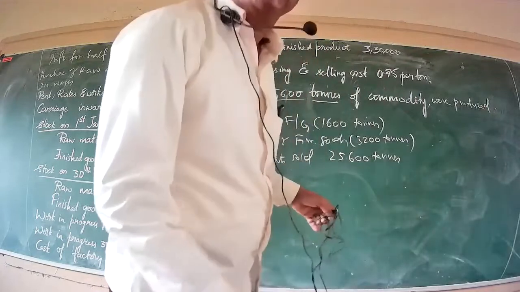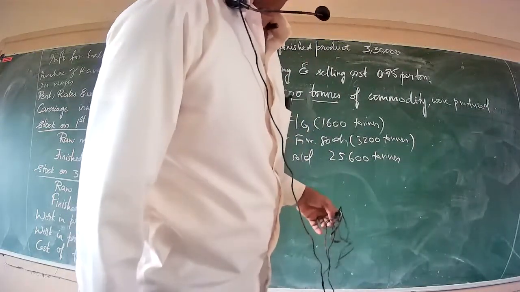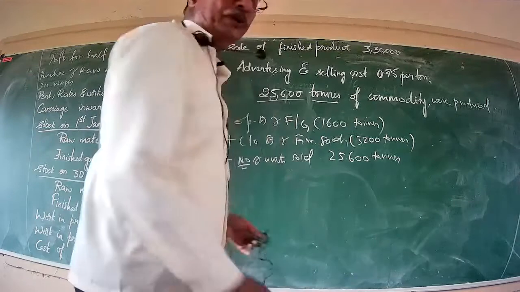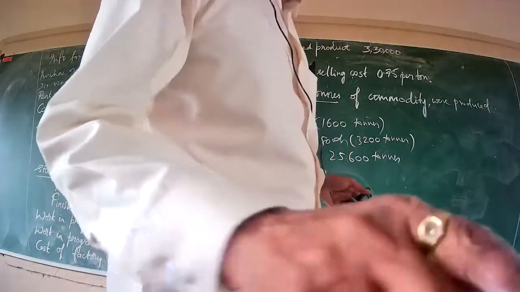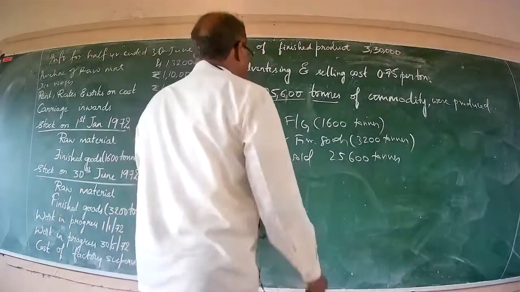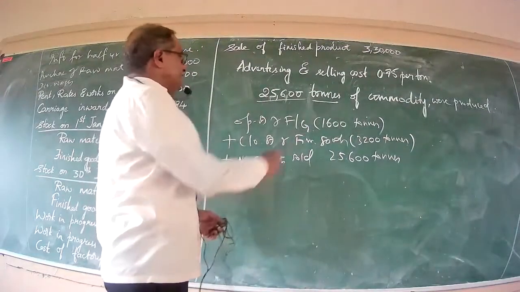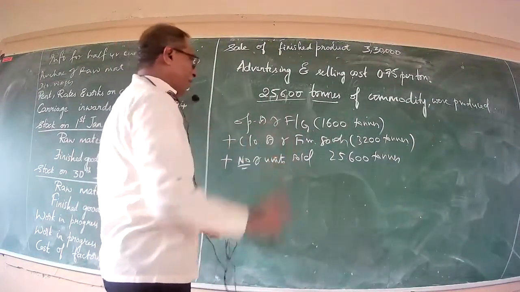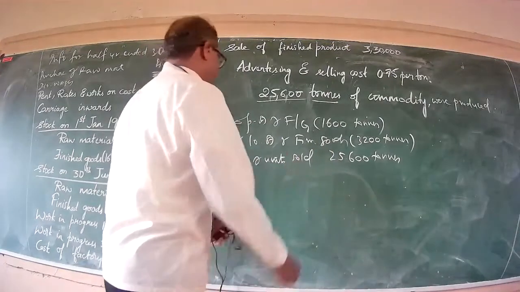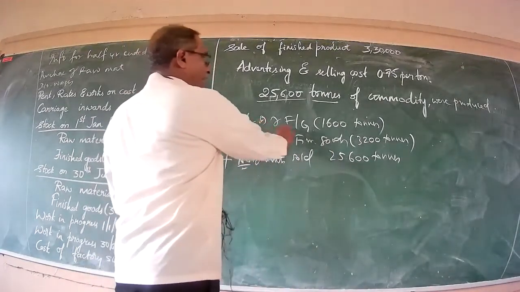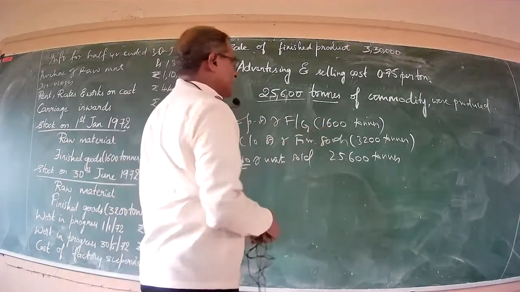Number of units produced stood at 25,600 units. Units are 25,600 tons. Now, in the first instance, no information pertaining to number of units sold is given. Now, opening stock of finished goods 1,600 tons is concerned.